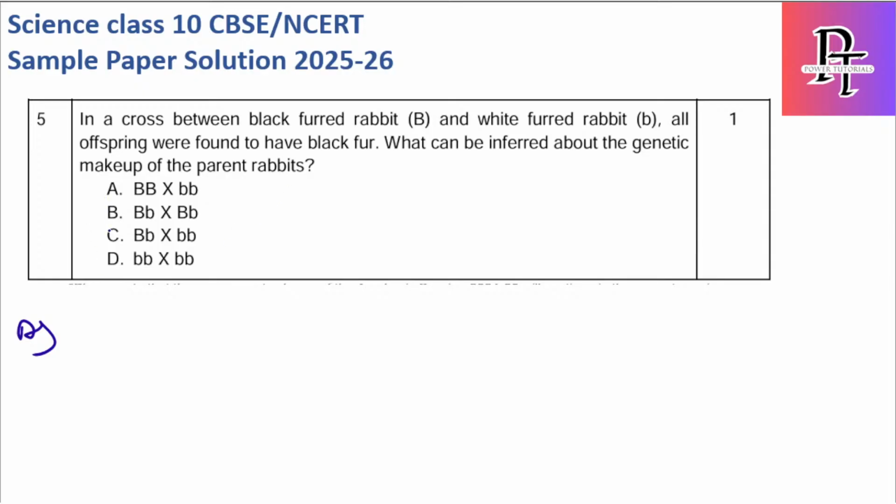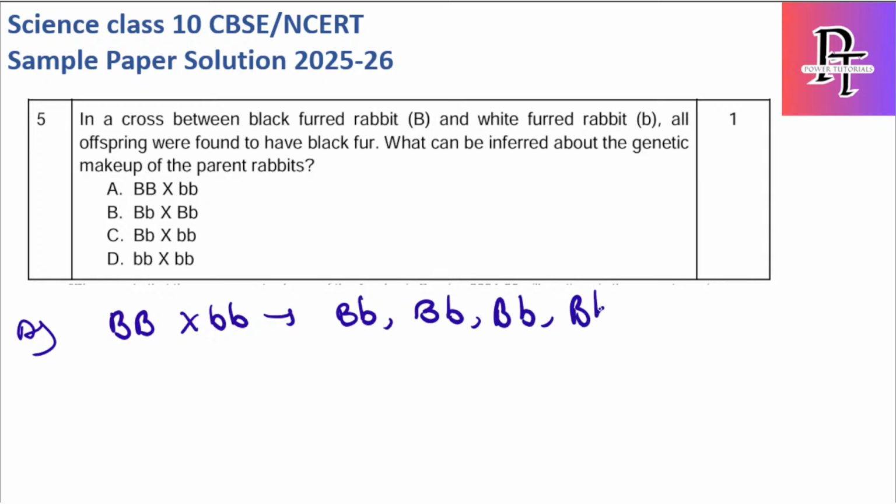Okay, if you consider the first option, which is capital B crossed with small b, then offspring will be capital B small b, capital B small b, capital B small b, capital B small b. Why am I writing this small b with this capital B? Same way, this with this and this with this.